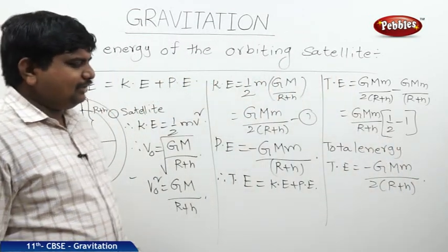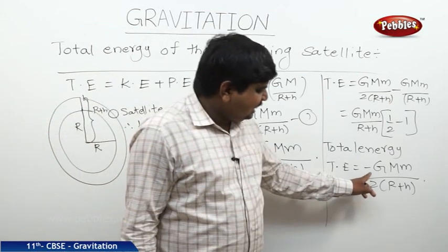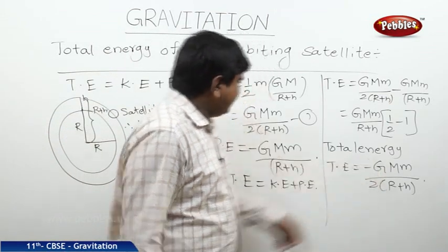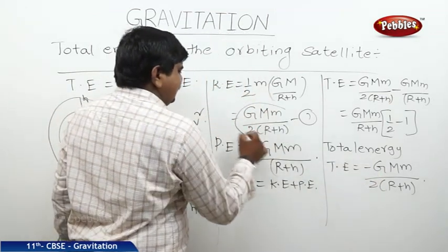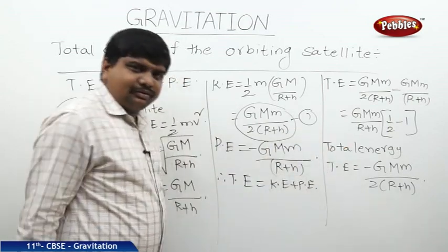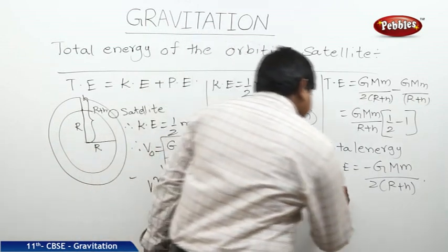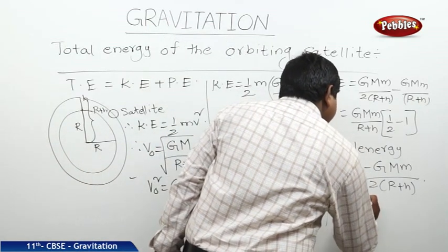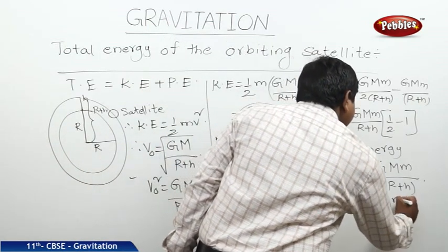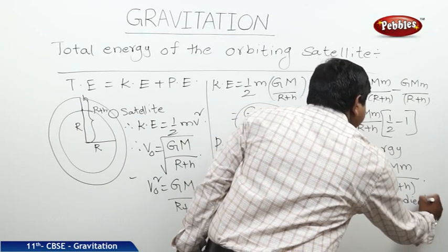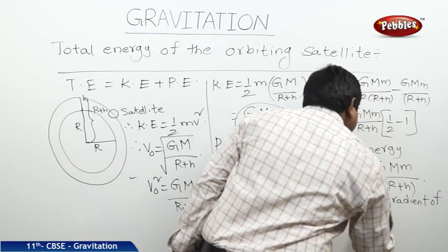Total energy of an orbiting satellite is equal to the negative of kinetic energy. If you see the equation of kinetic energy, this is also the same. So, total energy is equal to negative of kinetic energy.